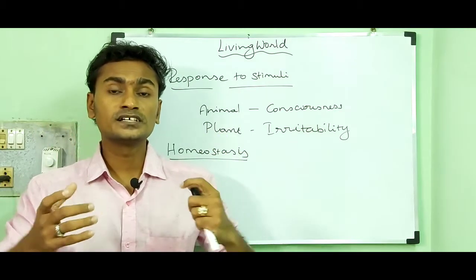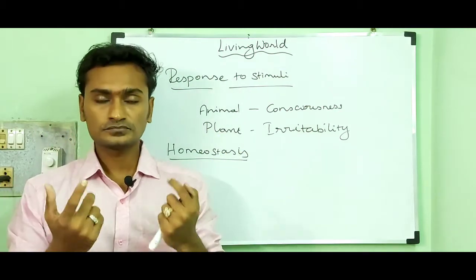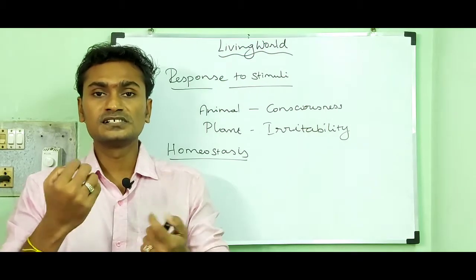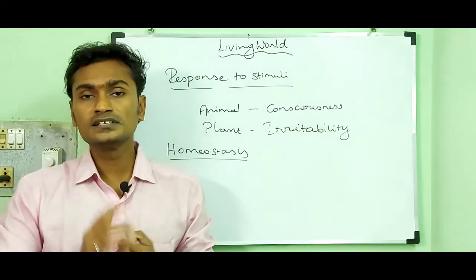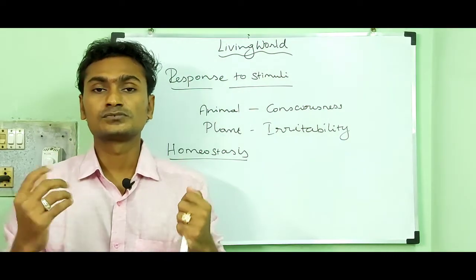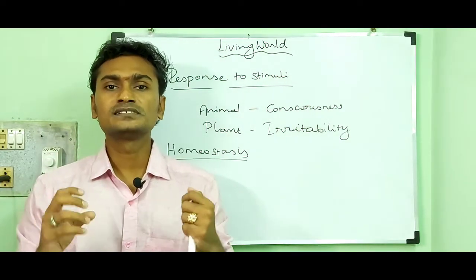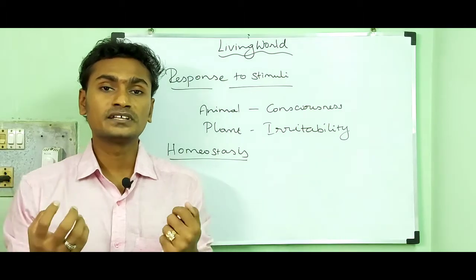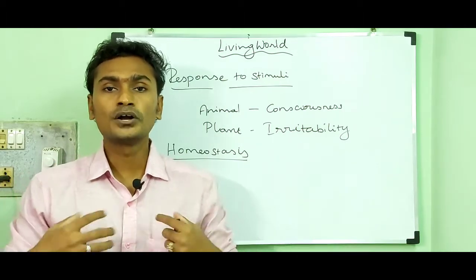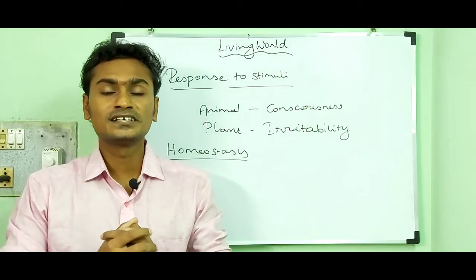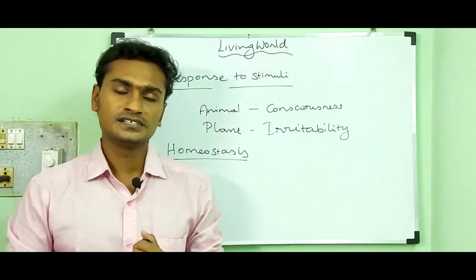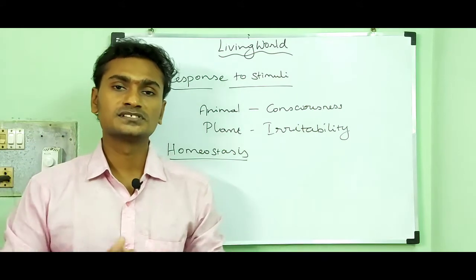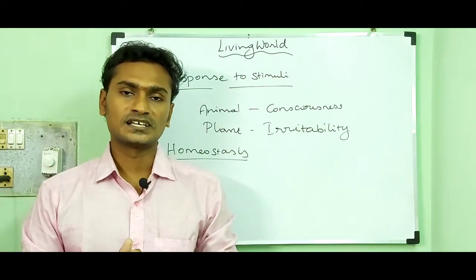So your body has to bring that 46 degree Celsius down to 36.9 degree Celsius by sweating. Your body secretes a secretion called sweat, and it makes your body cool and maintains the normal body temperature of 36.9 degree Celsius, and that process is called homeostasis.